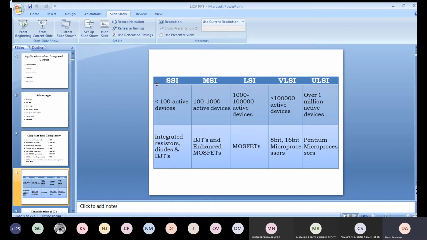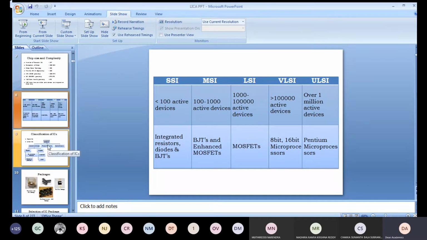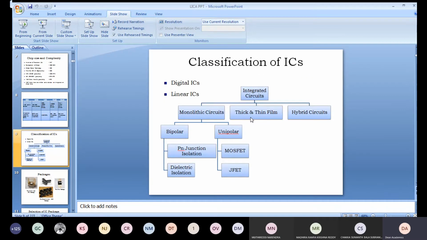As the technology advances from the beginning towards the right edge, more and more logic and more and more circuits are placed inside the IC. This is what we have to remember. Then we have ultra large scale and giant scale integration, GSI, but that is beyond the scope. With that brief general information about ICs, let me mention the different classifications of ICs.